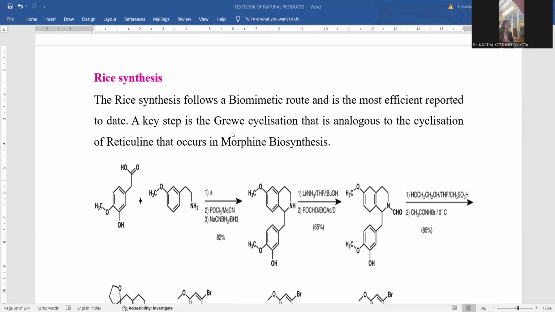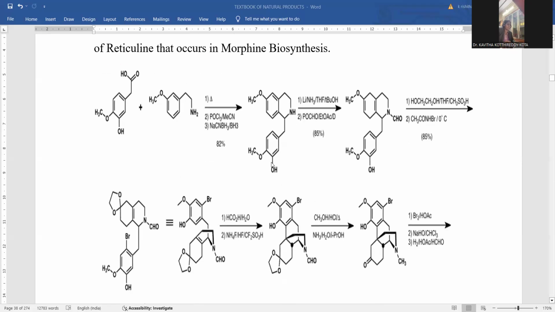A key step in this Rice synthesis will be the Grewe cyclization. Grewe cyclization is the important step involved in this Rice synthesis, and it is analogous to the cyclization of reticuline that occurs in the morphine biosynthesis, right? Reticuline is taken as the important intermediate in the biosynthesis of morphine. This is about the Rice synthesis, right?